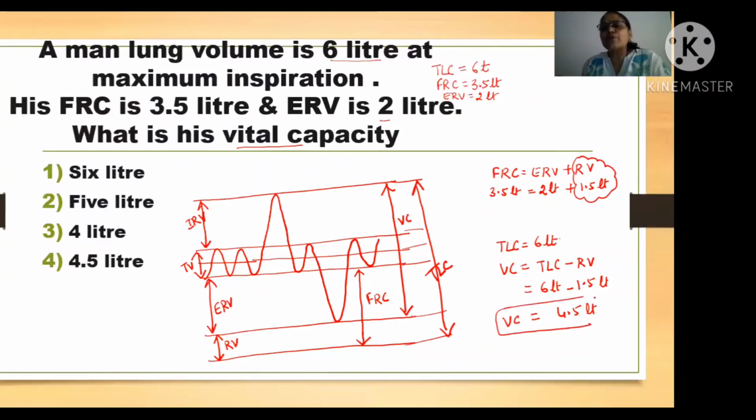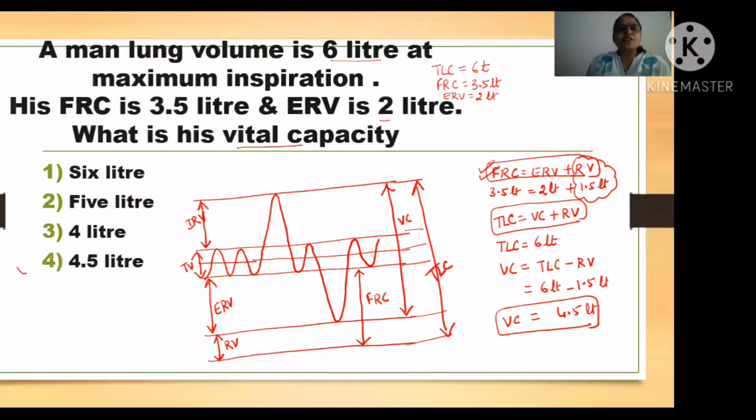VC is 4.5 liter. So first of all, few things you have to remember. FRC is equal to ERV plus RV. And TLC is equal to VC plus RV. Is it clear? I hope now you are able to solve the questions. These few formulas are there which you need to remember. It will help you to understand the questions. All other questions will be there. For other questions, I'll give you more formulas.